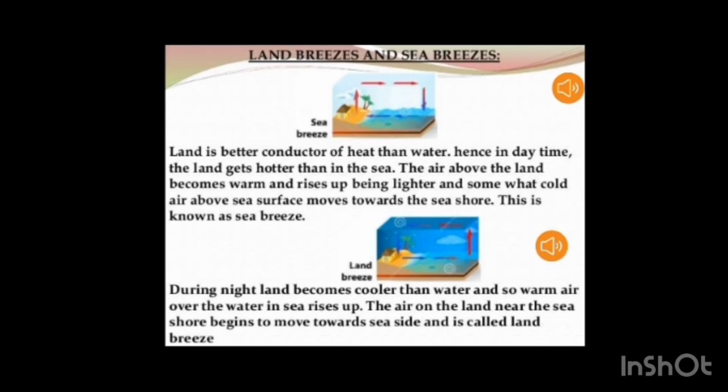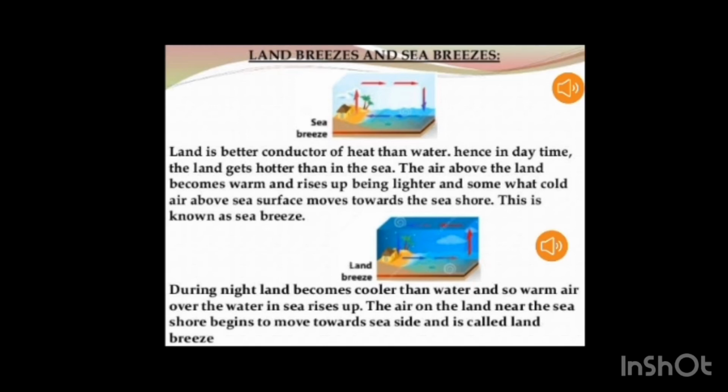Land breeze. During the night, the land cools quickly, but the sea takes more time to cool and remains hot. So, the air above the land is cooler than the air above the sea. The warm air above the sea surface rises up. The cool air above the land surface moves towards the sea to fill the space that is emptied by the warm air. This flow of air from the land towards the sea is called land breeze.